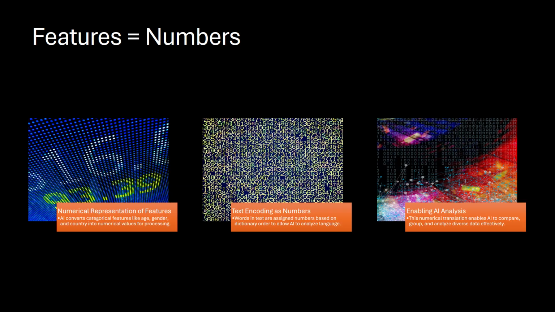AI sees the world as numbers. For example, customer features like age, gender, and country become a list of numbers. For text, each word is assigned a number based on its place in a dictionary. This translation lets AI compare, group, and analyze things that seem very different to us.